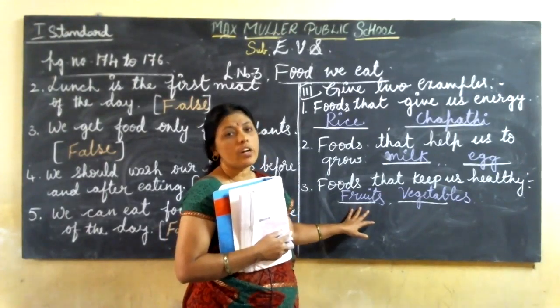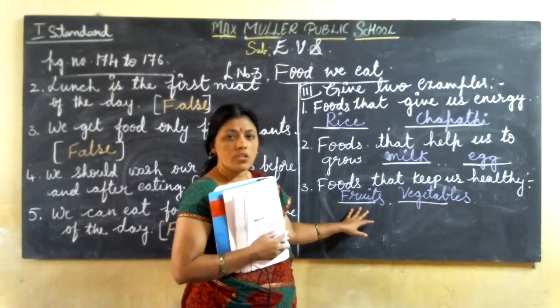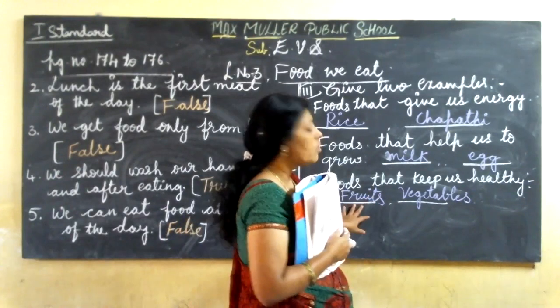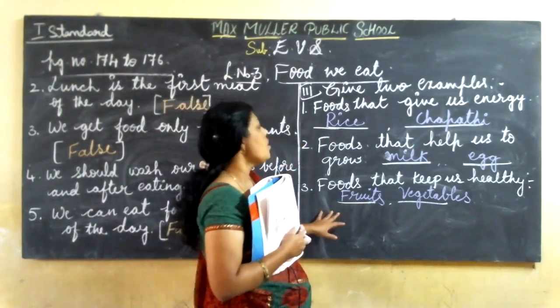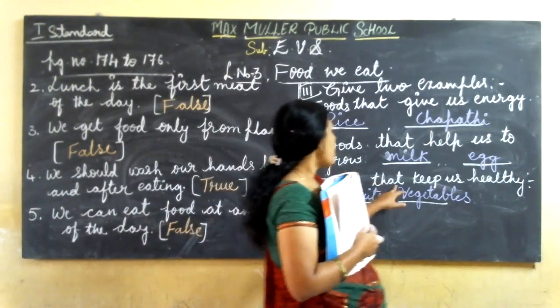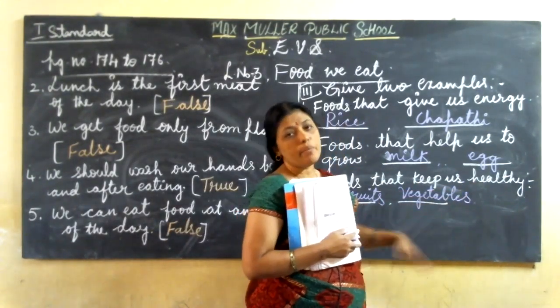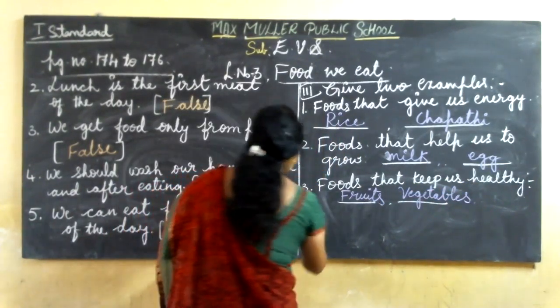Otherwise, it's very difficult. At one time, you can't learn all the lessons, question answers, and spellings. Keep practicing every day. So foods that keep us healthy are fruits and vegetables. Okay. Then come to the fourth one.